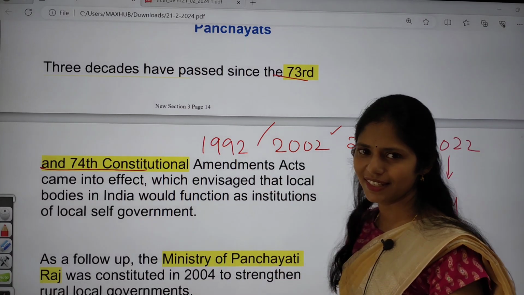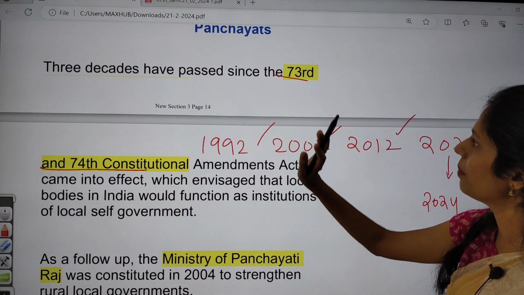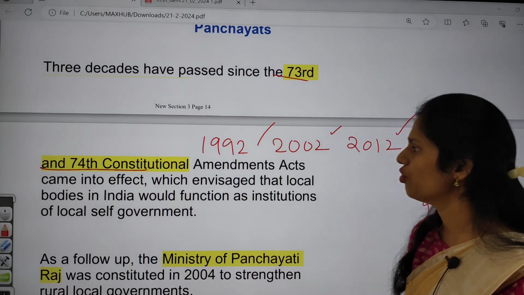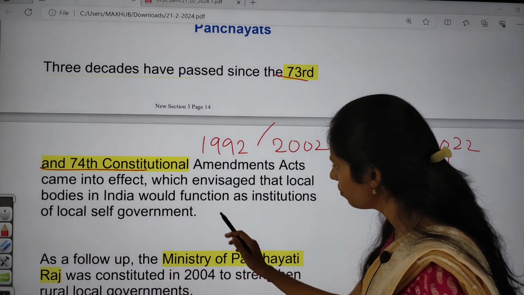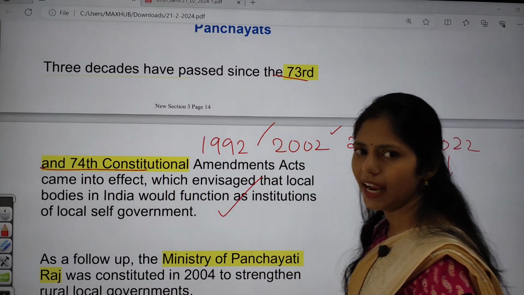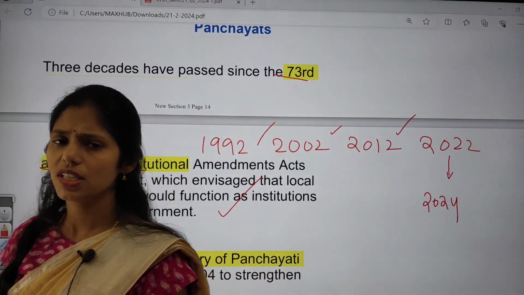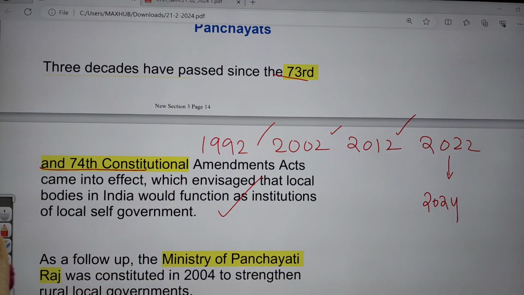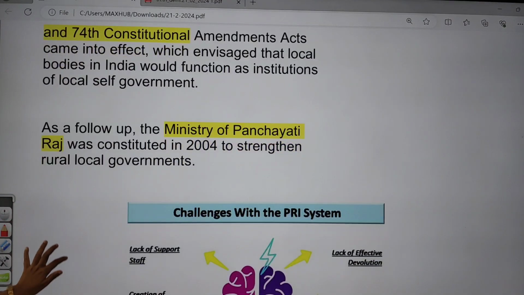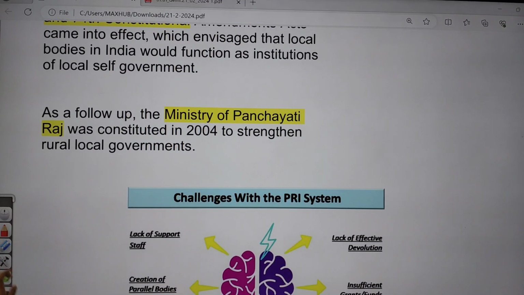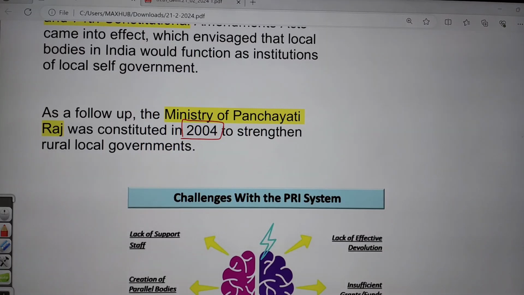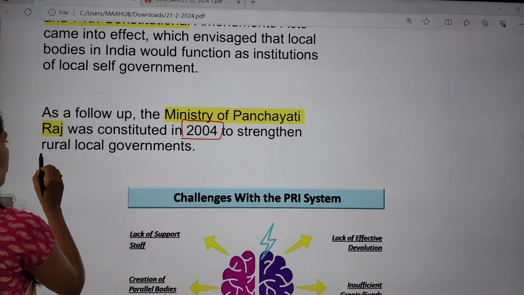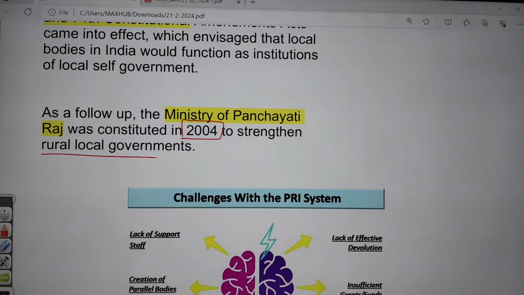But these institutions are facing challenges. And after the 73rd and 74th Constitutional Amendment Acts, we also came up with the Ministry of Panchayati Raj, which came up in the year 2004, especially focusing on strengthening rural local self-government.